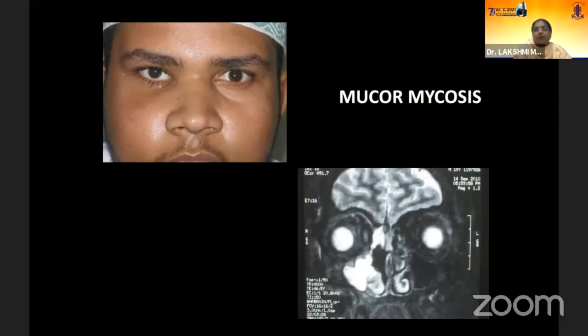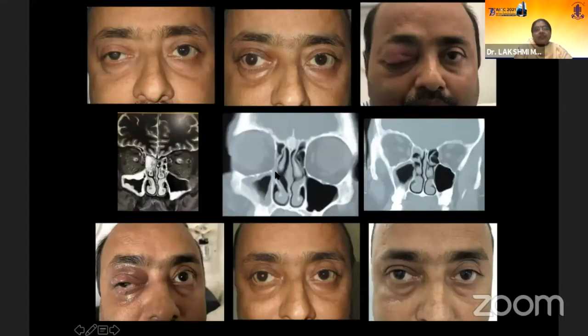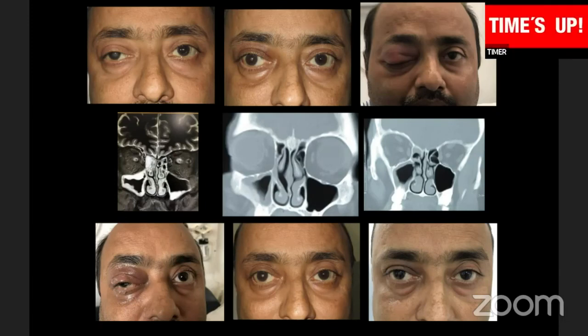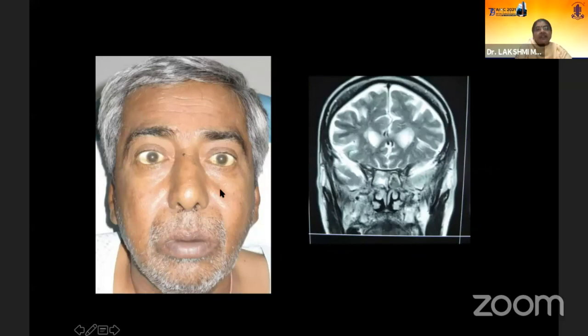This boy was about 19, a juvenile diabetic with about 600 sugar levels. So that's what we have to do. And I would like to treat them very well with liposomal amphotericin B, which was unfortunately in short supply this time. And they do very well. In mucor cases, you can even incorporate a little bit of steroids. This was a post-renal transplant patient who did well. And this is another kidney failure patient with severe diabetes.